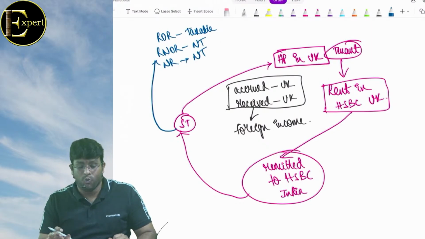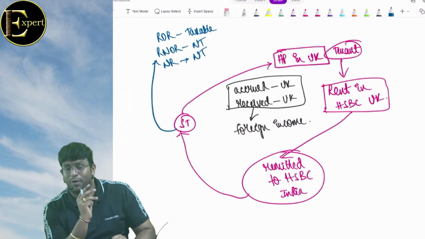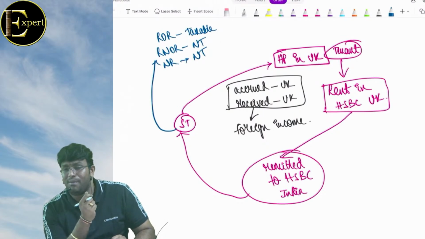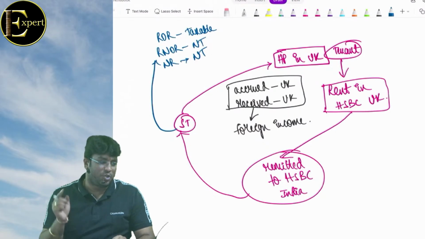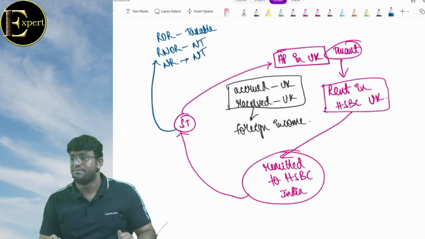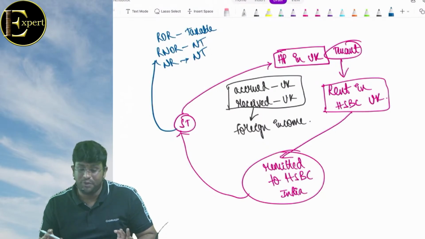Everybody, what if this is not house property income, but it is business income, which is controlled from India? ROR same, NR same, but RNOR will become taxable because RNOR is taxable on foreign income in two cases. Number one, business income which is controlled wholly or partly from India, and professional income which is set up in India. Yes or no, friends? Everybody getting clarity? Fully clear with this point?